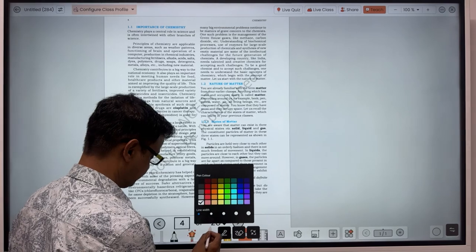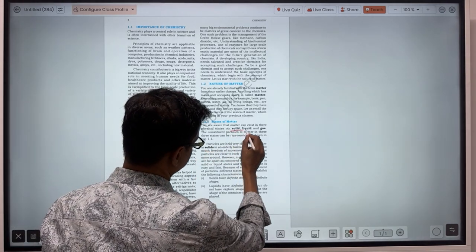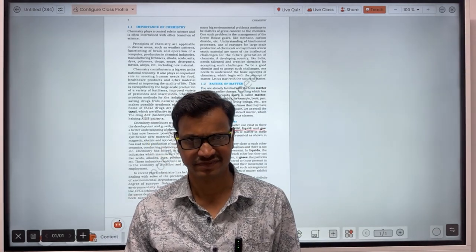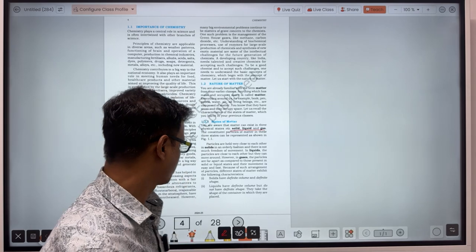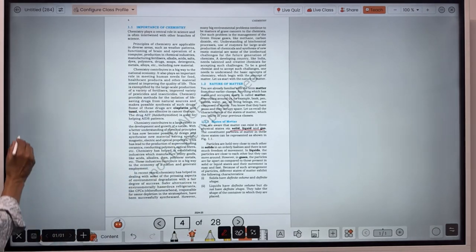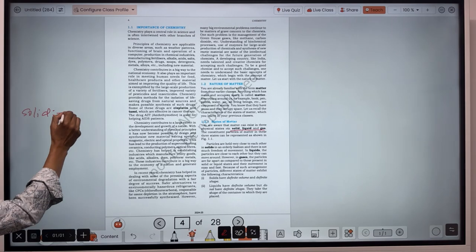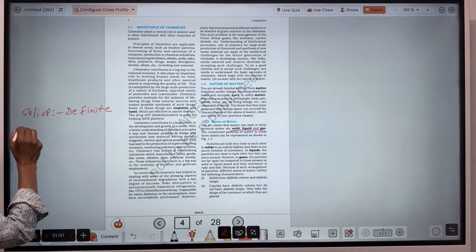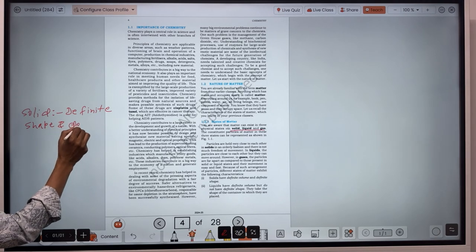Till now there are three states of matter: solid, liquid, and gas. What about the solid? In case of solid, there is definite shape and definite volume.